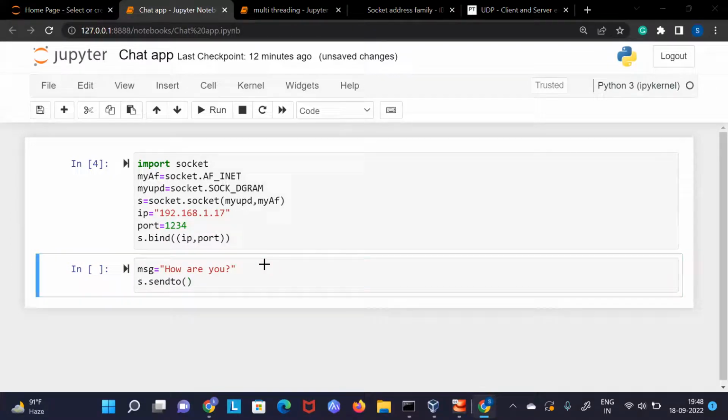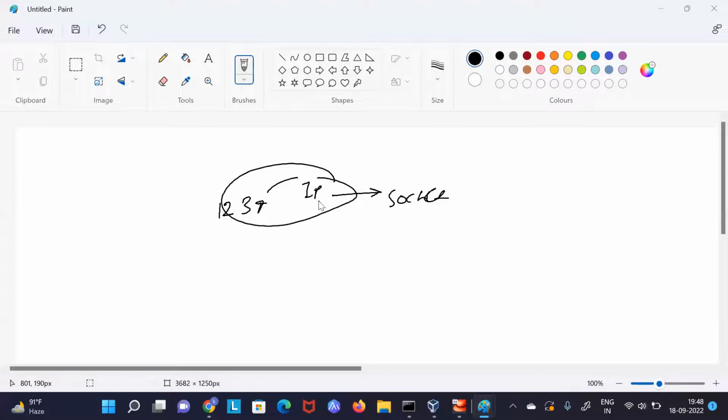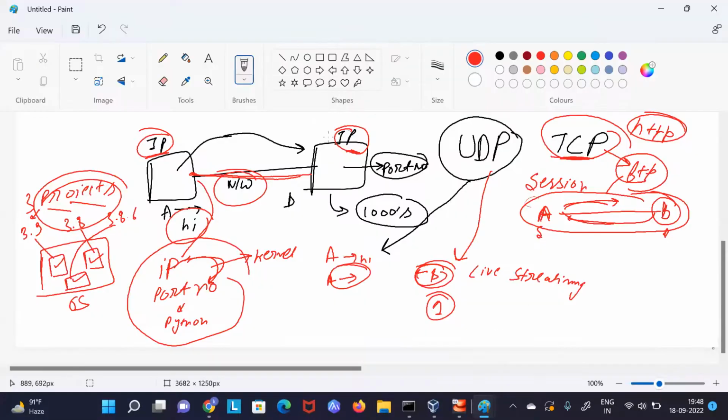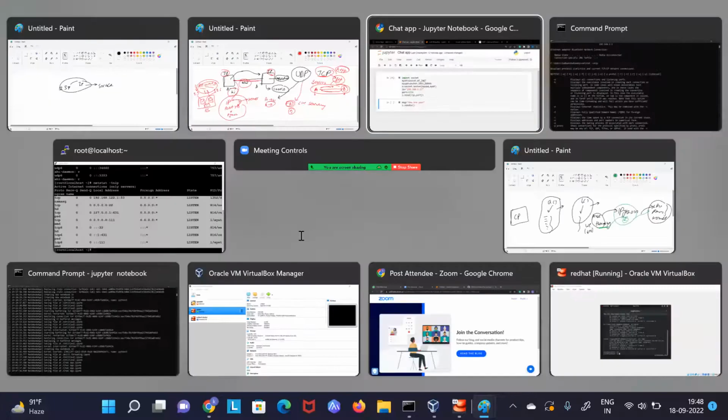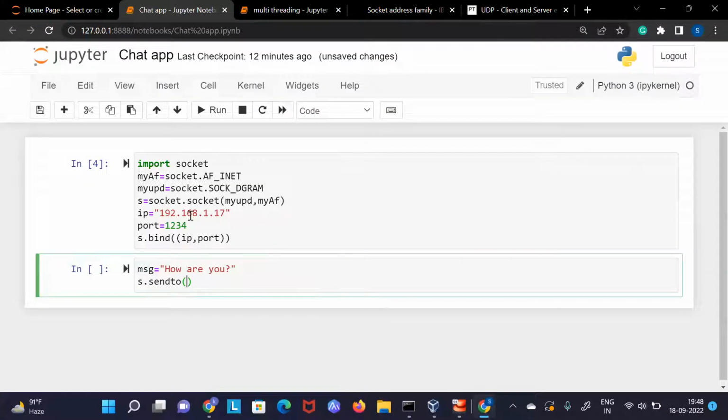I have already mentioned that if you want to send something, you will have to know the client's IP address, the port number in which their program is running, and you should have network connectivity. So basically, you should have these three things. Here I will have to tell the IP and the port number in which my second program will be running, right? So I can give the IP and a port number here. How can I do it?